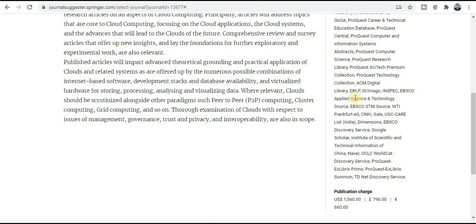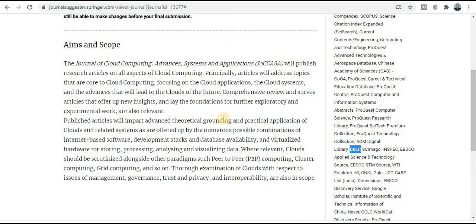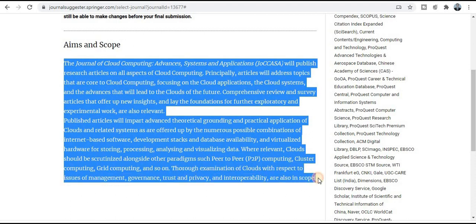Just click on this particular topics and title, and here you will see DBLP and many more indexings. So this is how we can see the indexing and abstracting, and what types of topics we can publish in this quality journal. The aim and scope section provides the information related to topics and titles, so explore this section very carefully.